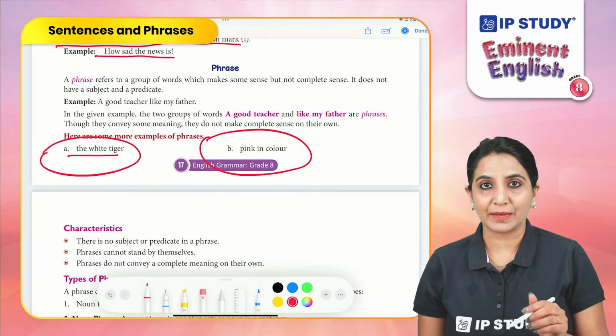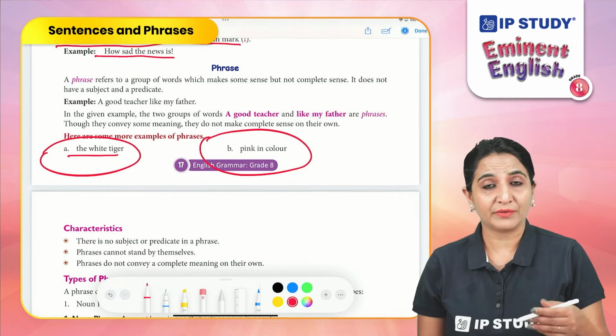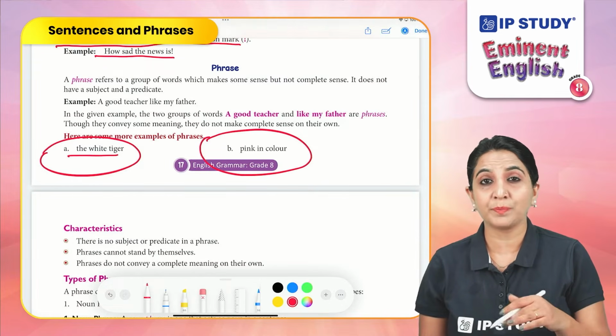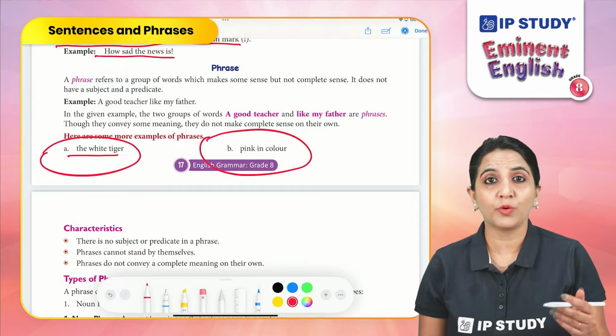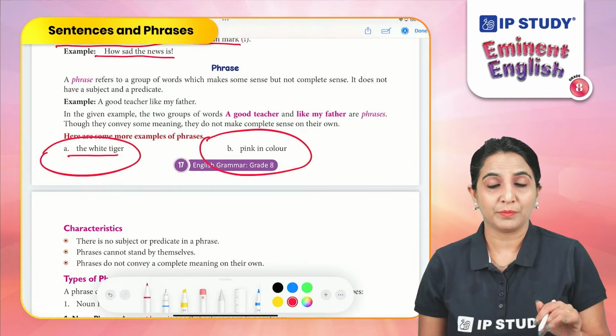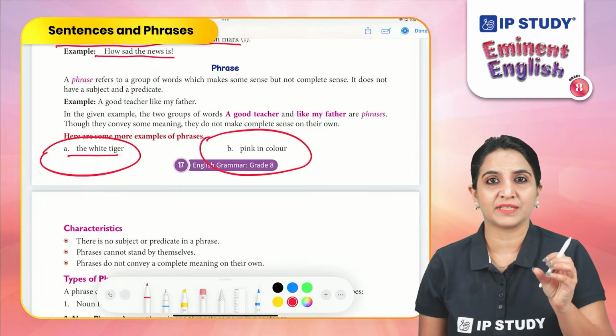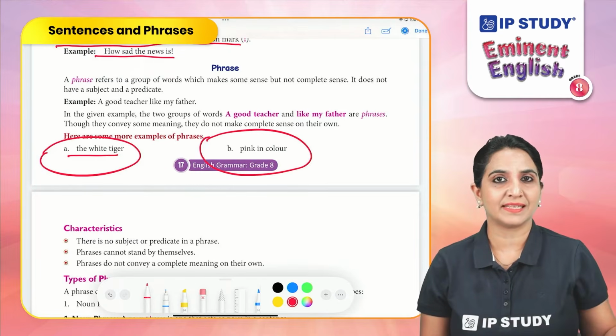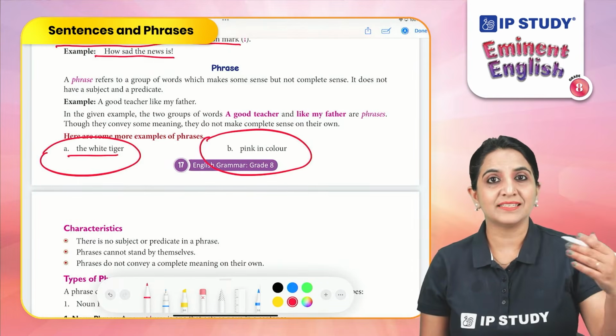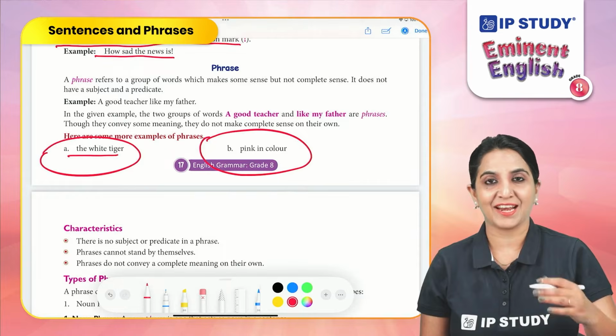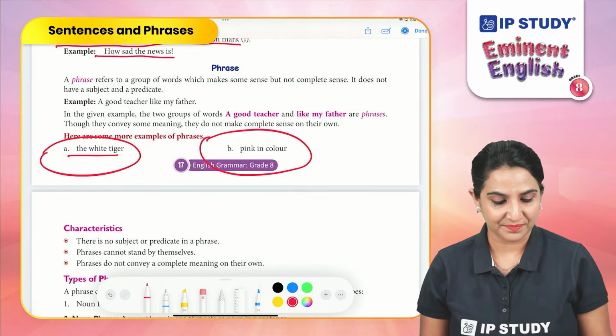The second example, pink in color. Now, we know that we are referring to something which is pink in color, but we don't know what we are referring to, because this is a part of a sentence, not the complete sentence. Hence, this is called a phrase and not a sentence.